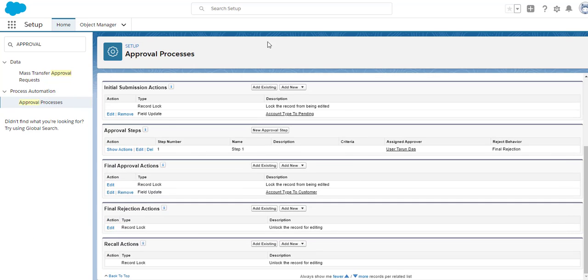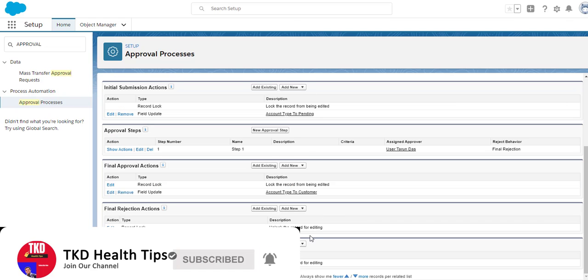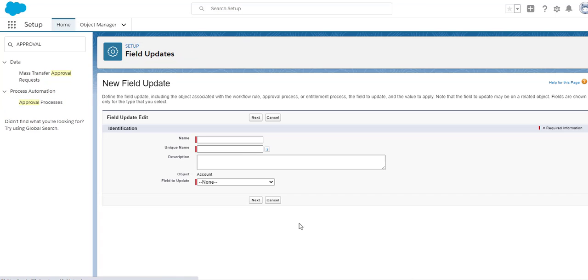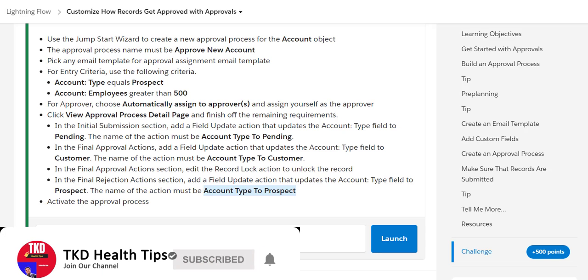And in the final rejection section, we need to add the account type field as prospect. So we will update, and we will, no, we did a small mistake.